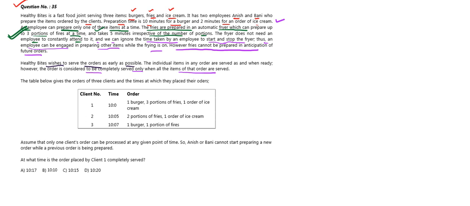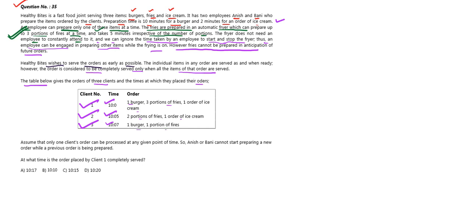So here we have some data given in a table. Let's check what it is. The table below gives the orders of three clients and the times at which they placed their orders. Here we have client number 1, client number 2 and client number 3, who gave their orders at 10 o'clock, 10:05 and 10:07. So here we have been given the orders of these three clients.